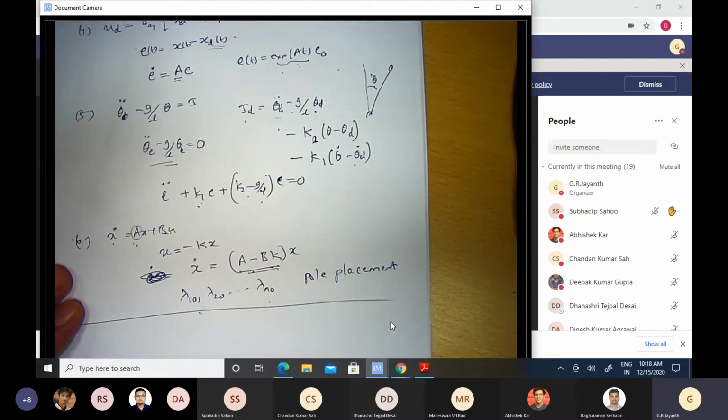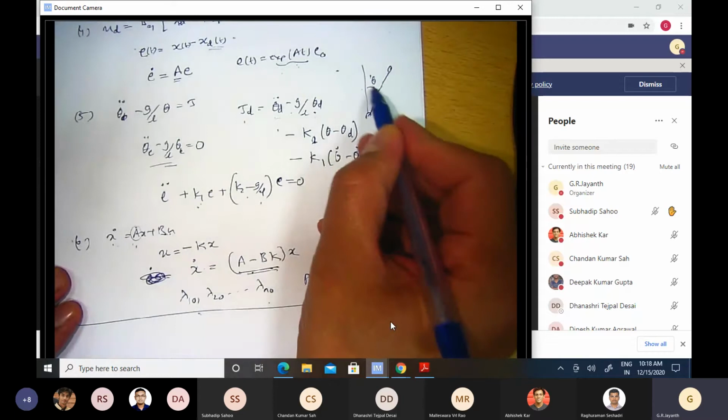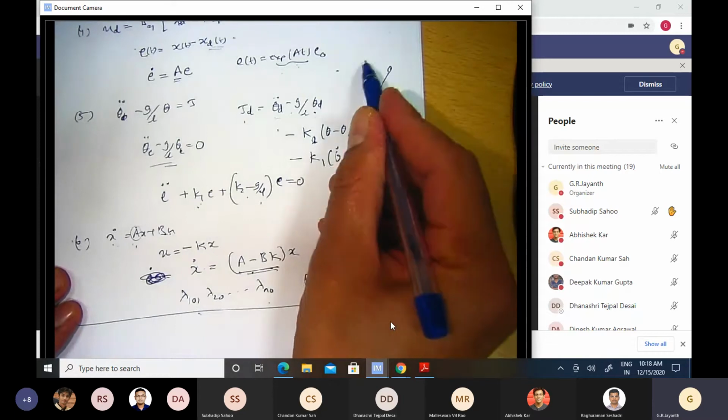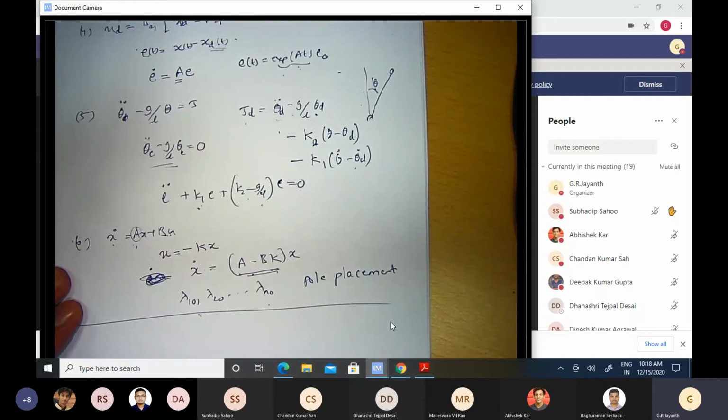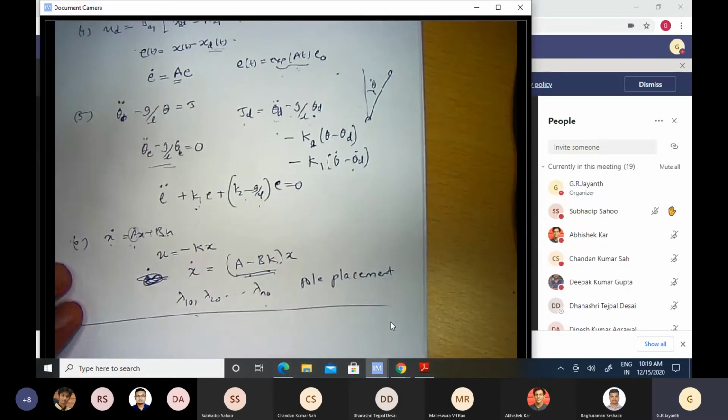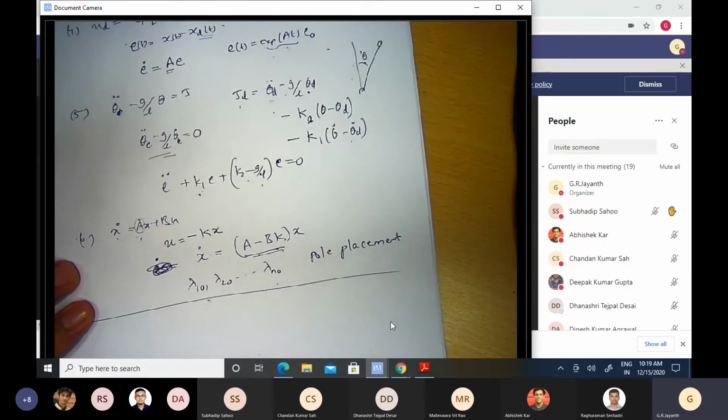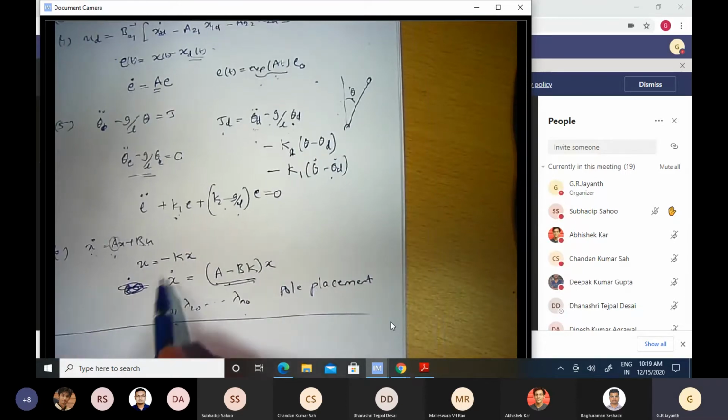But let us say I want to stabilize this inverted pendulum. I want theta equal to 0, which is the equilibrium point for the inverted pendulum, to be stable. How do I stabilize it? Then I measure that angle theta and the velocity theta dot, and I provide a feedback signal which is proportional to theta and theta dot. That's what this essentially is saying.